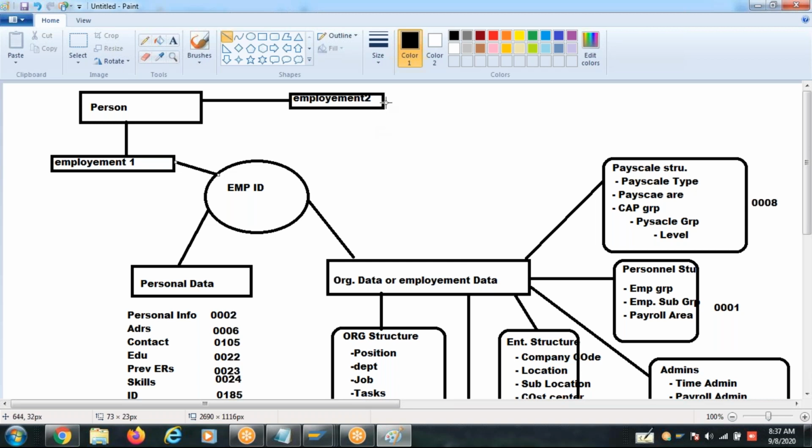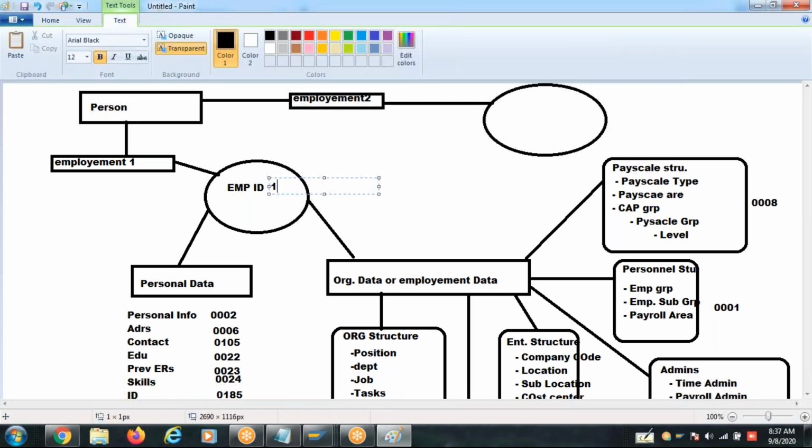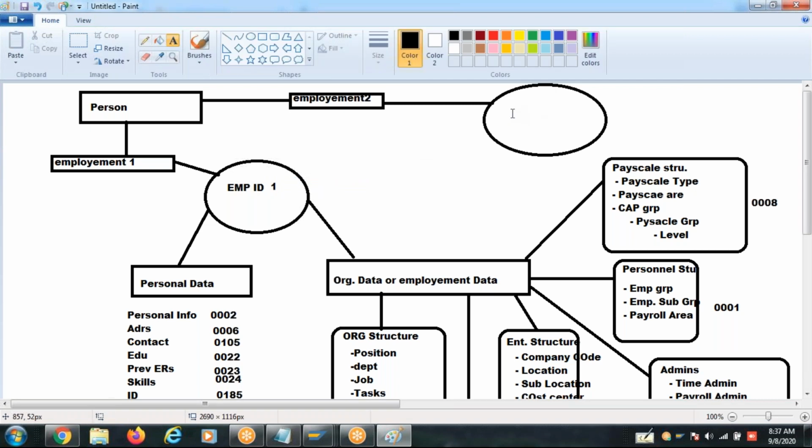So employment two will also have another employee ID, employee ID 2. So this is employee ID 1, and this is employee ID 2.